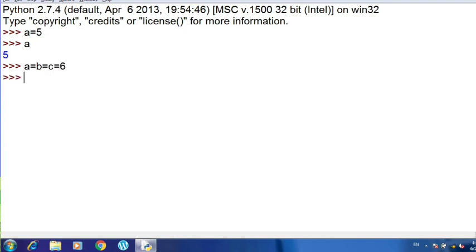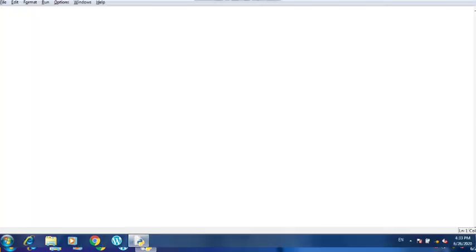Now if you write here b, it will give you the output 6. If you write a, it will give you 6, and if you write c, it will again give you 6. So this is how Python multiple assignment can be done to the variables.